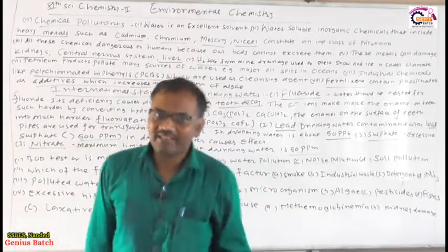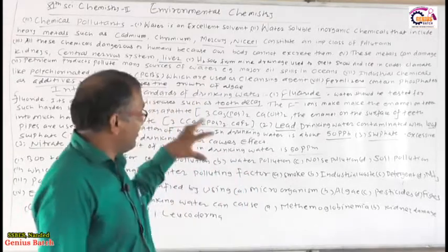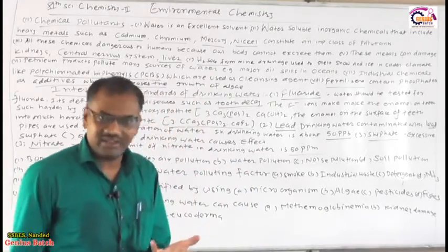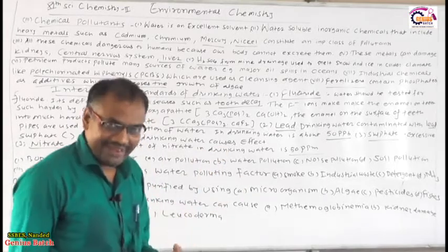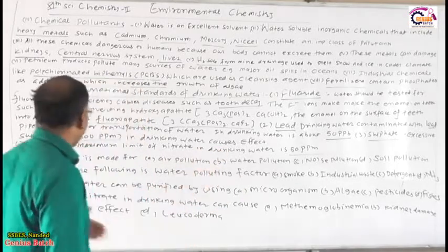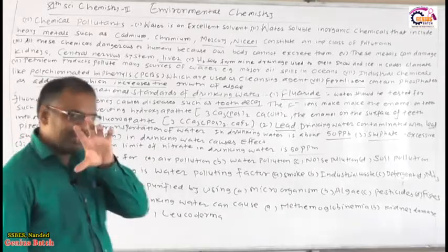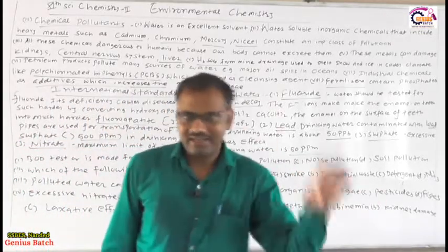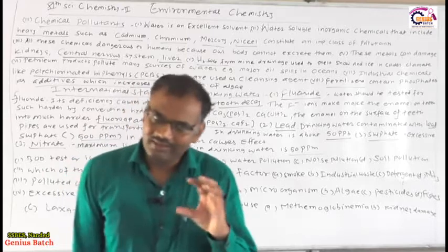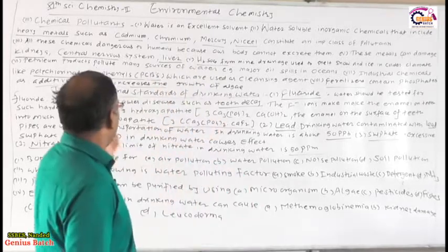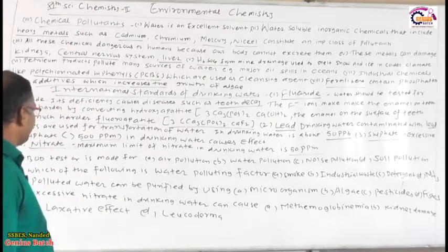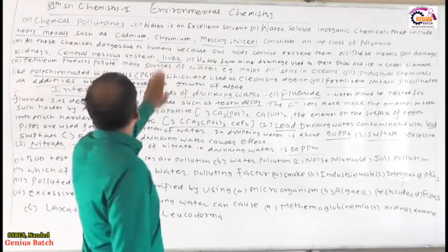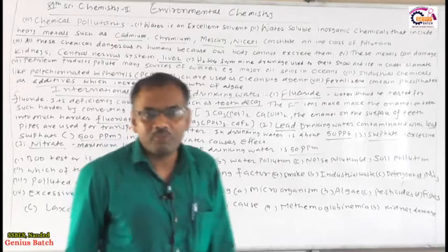If you drink the water, these chemicals must be present. First is the fluoride ion, second is lead, third is the sulfate, and fourth is the nitrate, and their limits are also given by the international standard for drinking of the water, right? Okay, so this is regarding the water pollution.